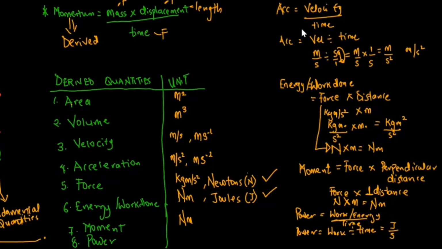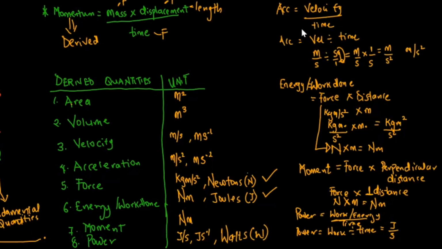So for power, it's measured in joules per seconds. Also, this unit is named after a scientist, which is called watts. So the unit for measuring power is called watts, W.